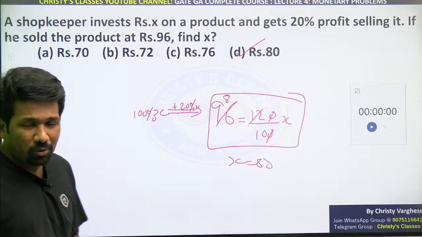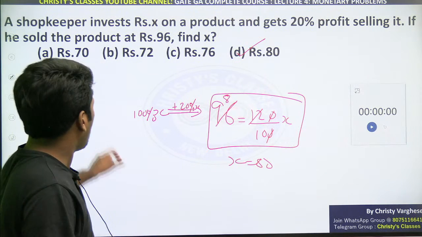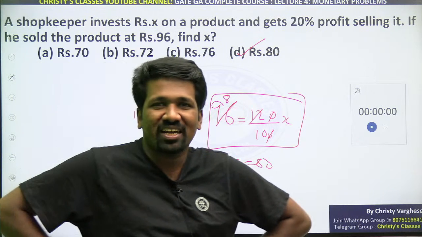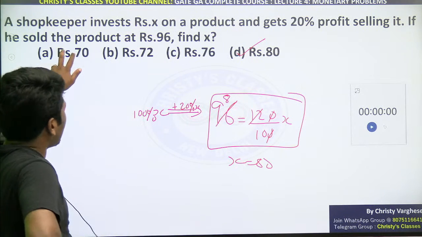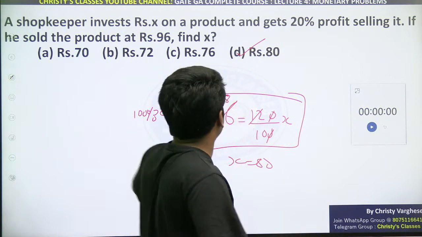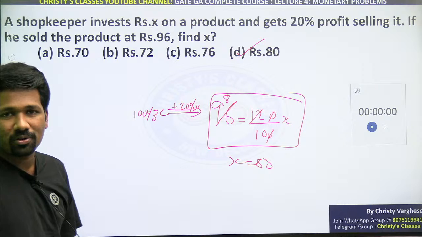Otherwise you can use options. The initial value we don't know. That is a challenge na. Option use kiya to initial value milega na. And then you can use percentage mental arithmetic. If option A is the answer, X का value 70 है. 70 के साथ 20% of 70 add किया तो 96 मिलेगा या नहीं check करो.